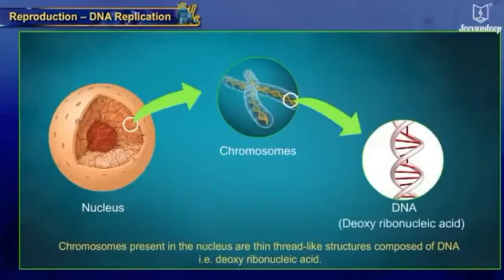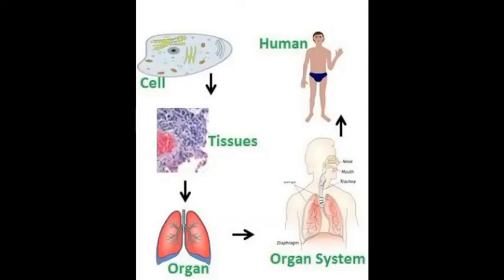Chromosomes present in the nucleus are thin thread-like structures composed of DNA. DNA stands for deoxyribonucleic acid. Do you remember amino acid? The smallest unit of protein. It is the building block of life. These proteins create cells. These cells then form tissues, and tissues aggregate to form organs, then organs together form organ systems, and finally living organisms like us.